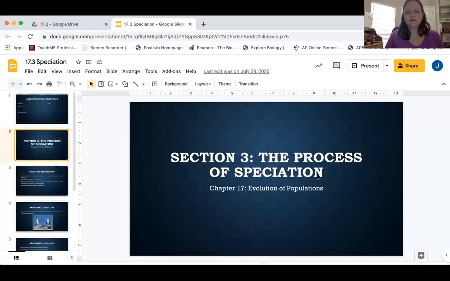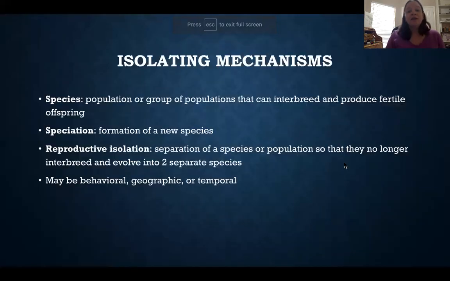All right, last lesson for chapter 17. This one is pretty short, so it won't take very long for us to get through. We are looking at speciation today. All right, so speciation is forming a new species.